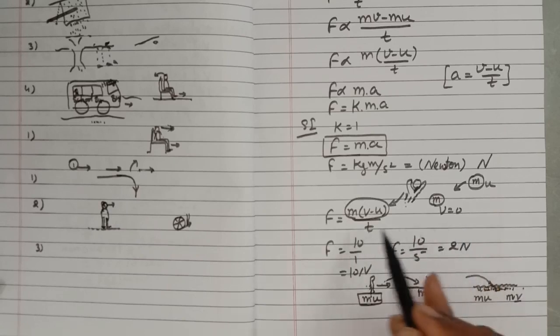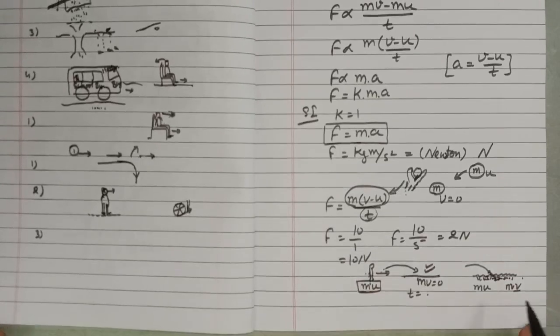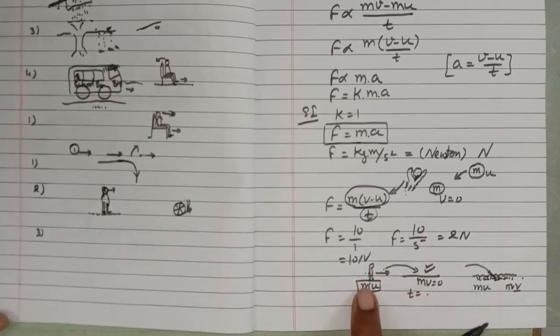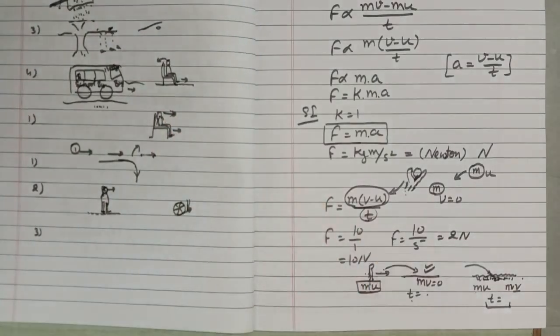So if we increase the time to change the momentum, the force applied will be less. In the second case, the change in momentum is the same. In both cases, the change in momentum is the same. But here, the time is more as compared to this one. So the force applied, or we can say the hurt on the person, will be less as compared to when he jumps on the cemented floor. So these are some examples and applications of Newton's first law and Newton's second law.